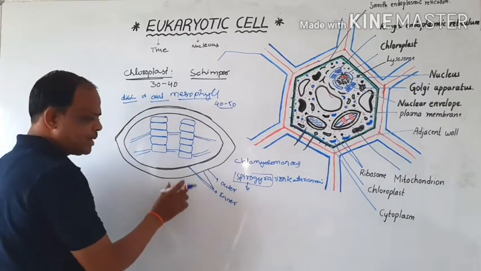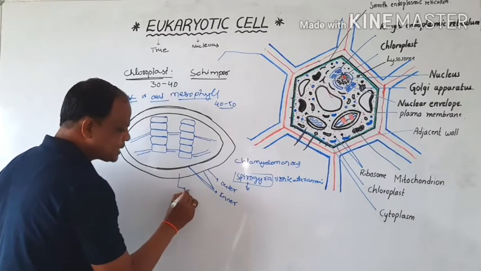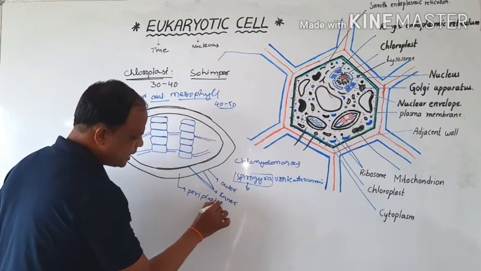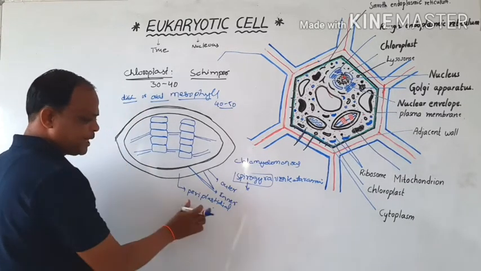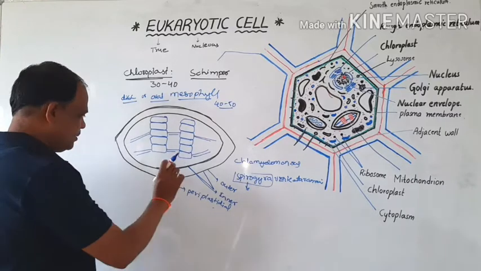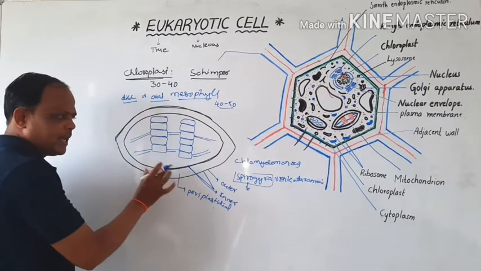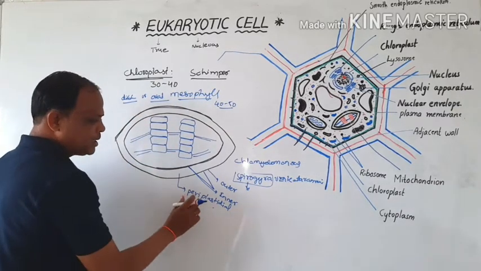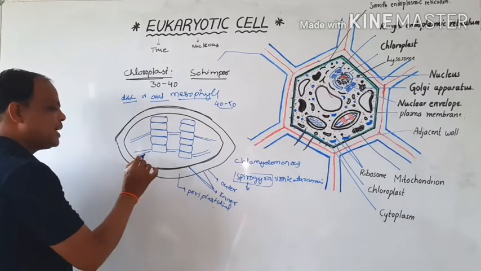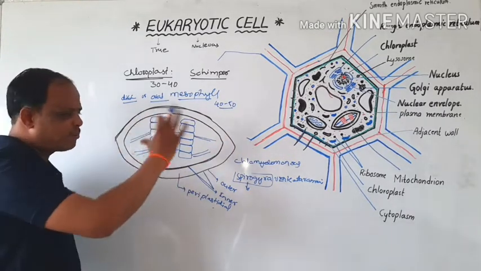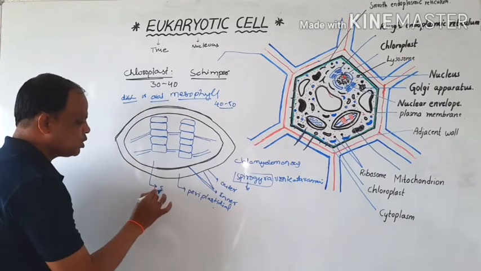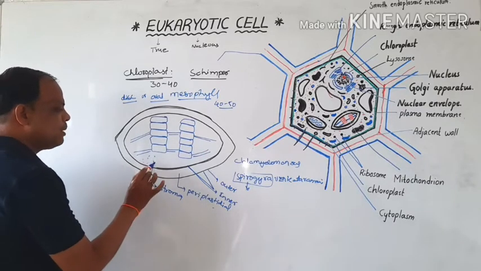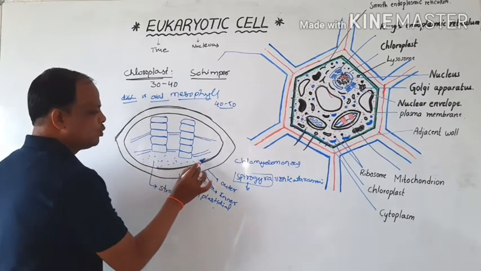Between these two membranes, the periplastidial space is present, containing a fluid-like structure. Inside, there is one large lumen, which is also called the stroma. The stroma contains a semi-solid fluid structure,